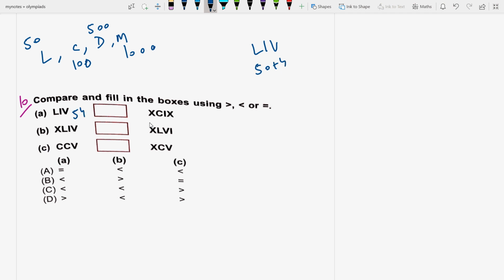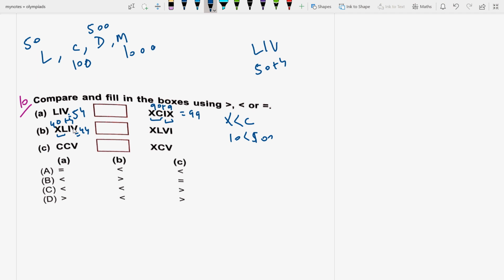First of all, write down the numbers XC and IX. X can only be subtracted from L and C. So X is less than C, 10 is less than 100. So it will be 90 plus 9. It will be 99. Okay. Now XLIV, it means X can be subtracted from L and C only. XL is what? It is 40. And 40 plus 4, it is 44.